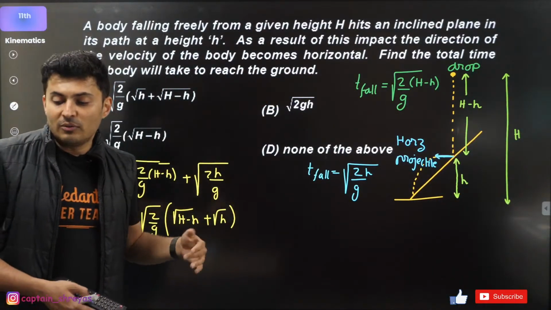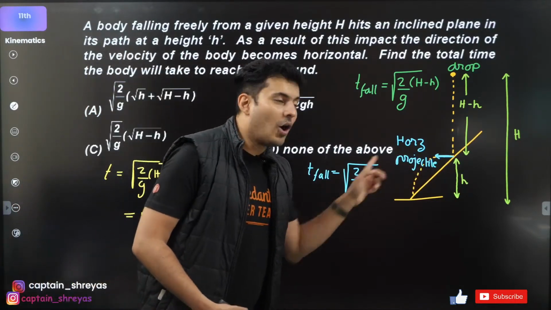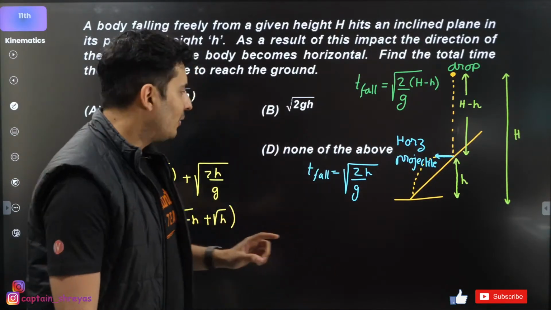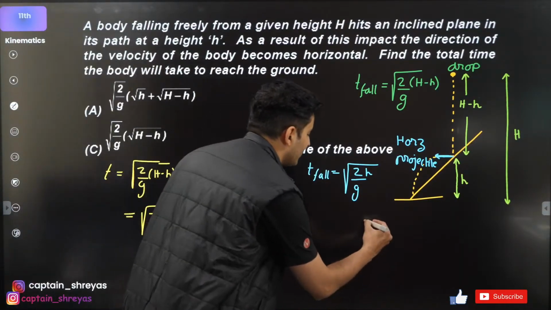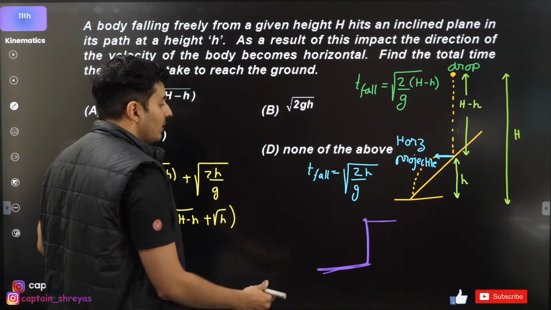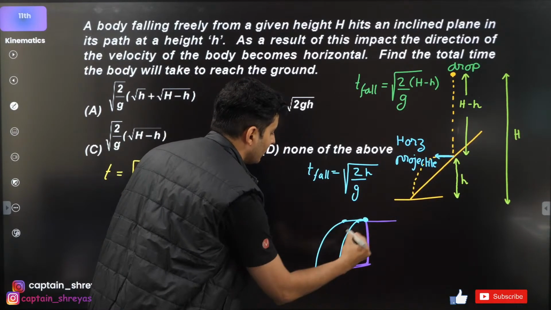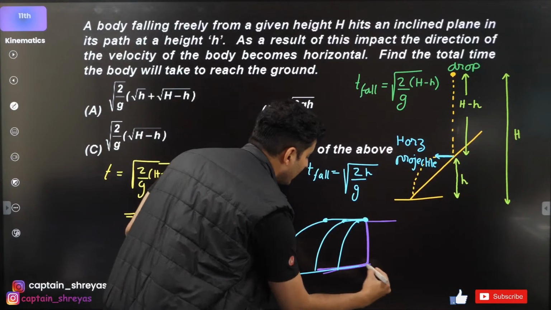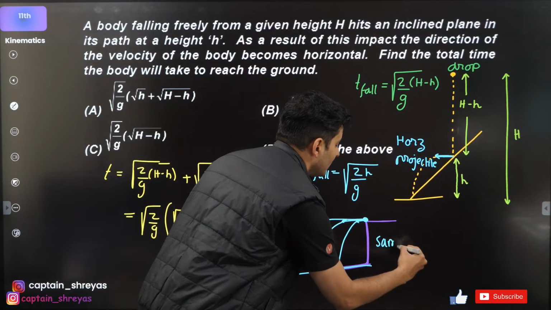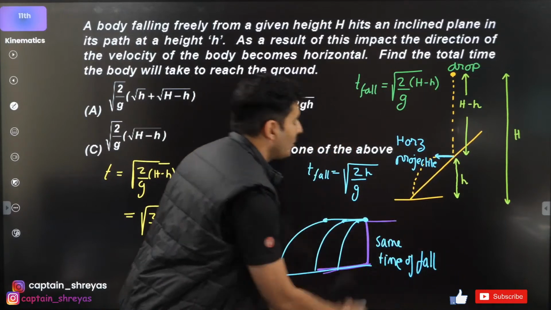Okay? Sir, won't the velocity be affected? Yes, the velocity will be affected. But Harisu, that's the whole point. In a horizontal projectile, the time taken to fall is independent of the velocity. If you want, you can recollect this concept. You would have studied this. If this is a hill, it doesn't matter with what speed you throw. If you throw with less speed, it will fall here. If you throw with more speed, it will fall here. Even higher speed, it will fall here. The range will be different, but the time of fall is going to be the same. Remember this? This was also a question actually.